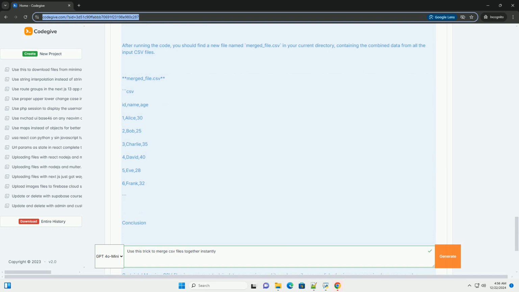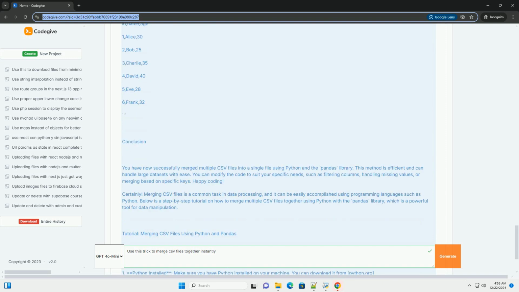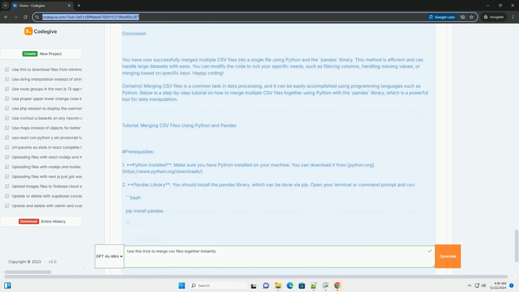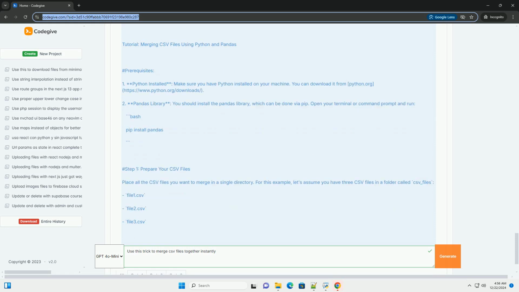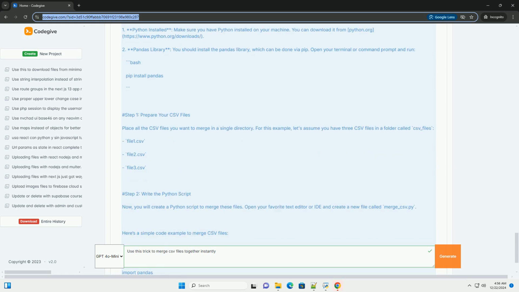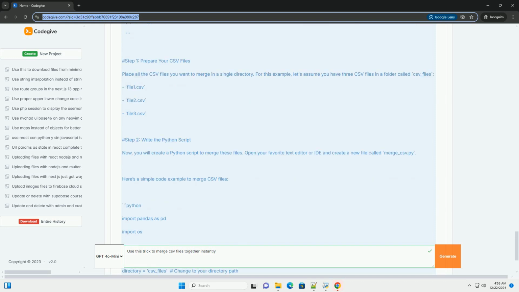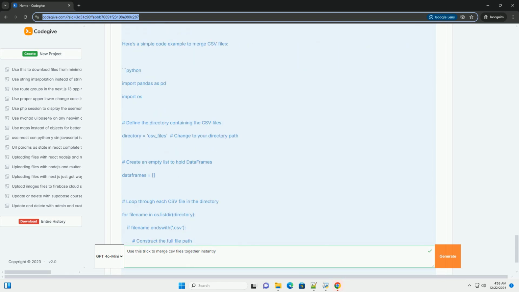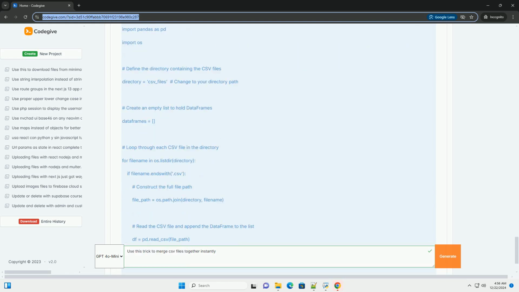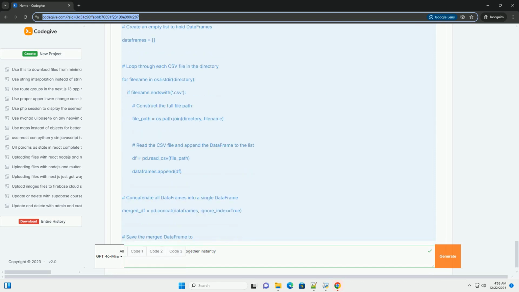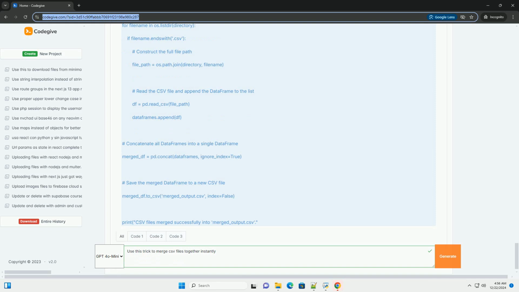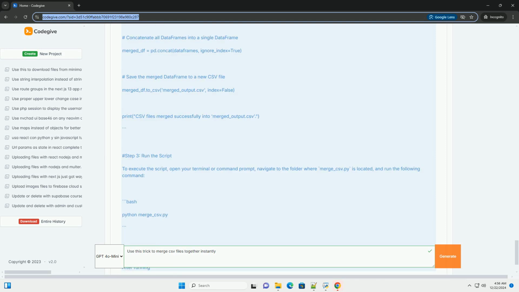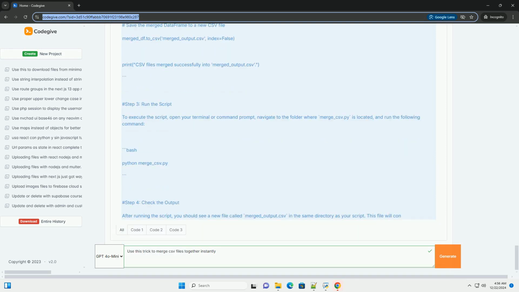Example CSV files. Here's an example of what the CSV files might look like. File1.csv: ID, name, age. 1, Alice, 30. 2, Bob, 25. File2.csv: ID, name, age. 3, Charlie, 35. 4, David, 40. File3.csv: ID, name, age. 5, Eve, 28. 6, Frank, 32.